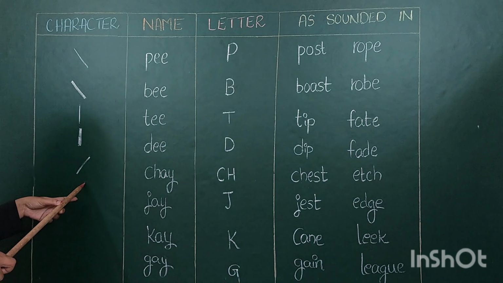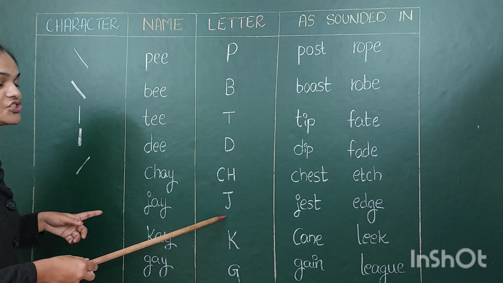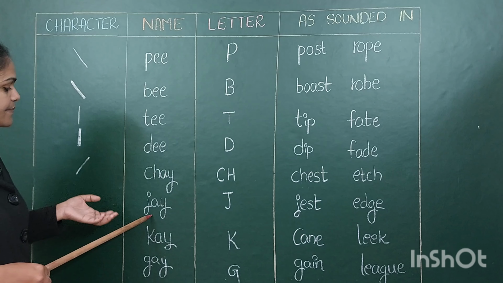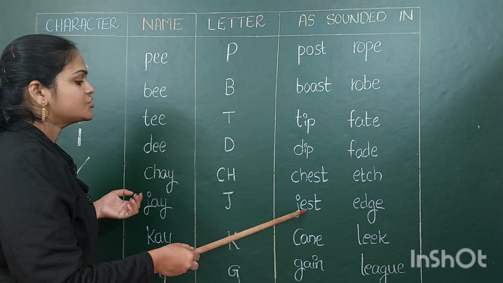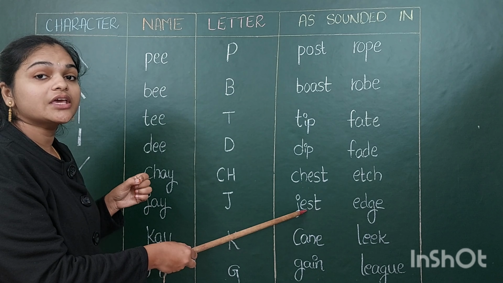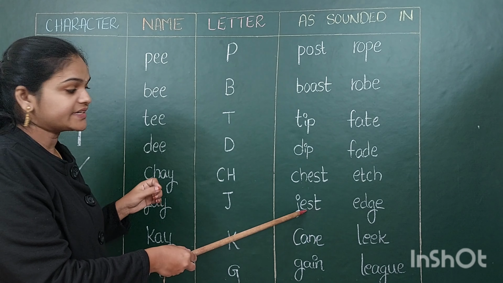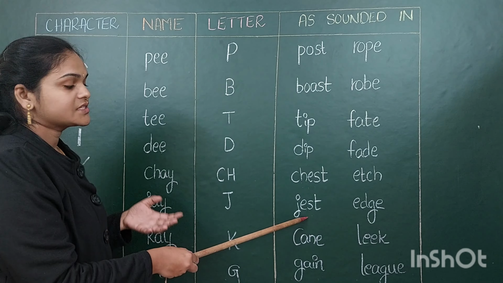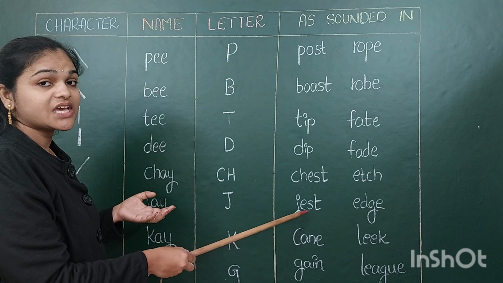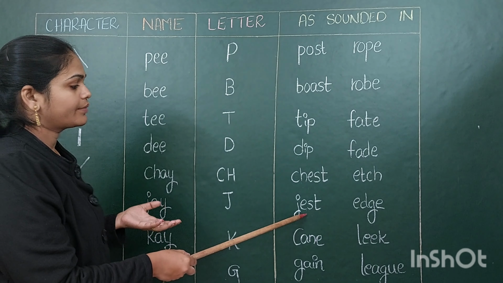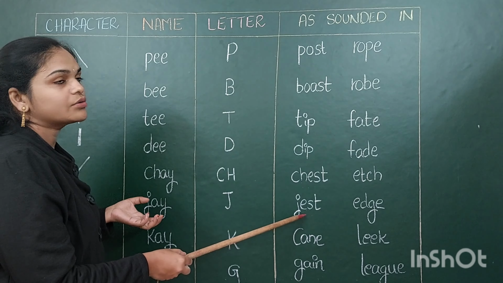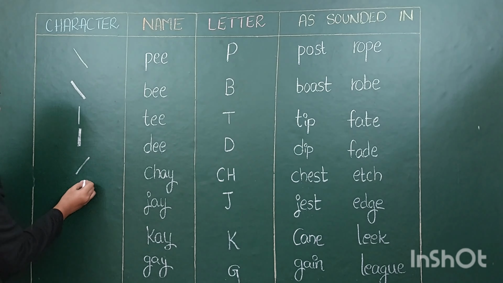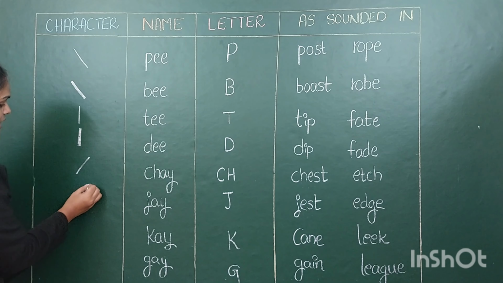So next we are going to take J. How to write the J letter in shorthand? We spell it as J only, and jest means it is not J-U-S-T, it is J-E-S-T. Jest means speaking in a joke way. If you want to write this word, you write the same stroke, but in the dark manner.